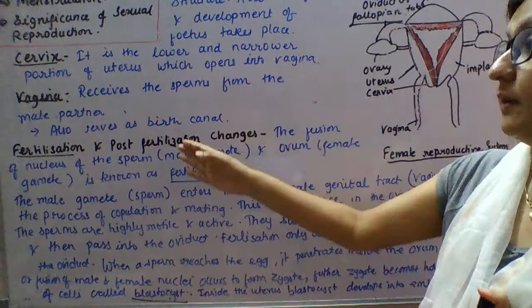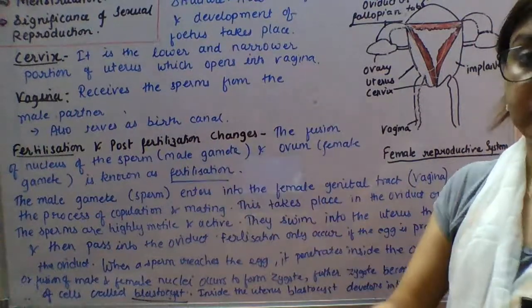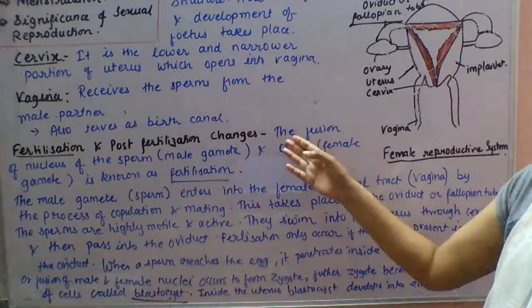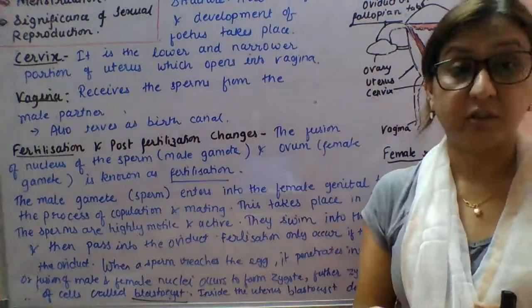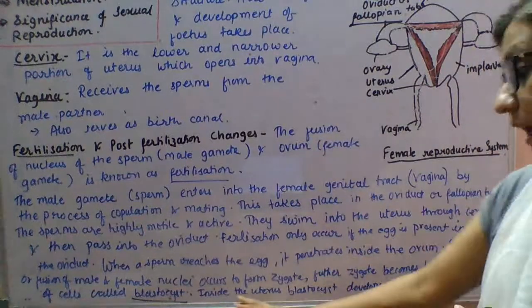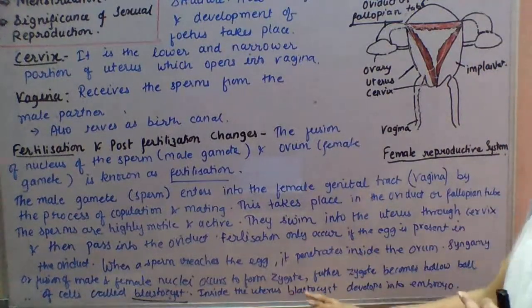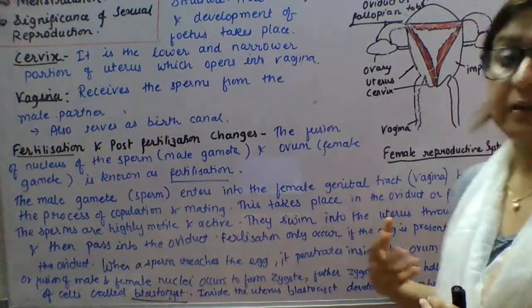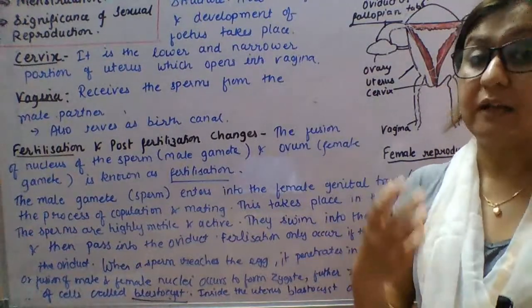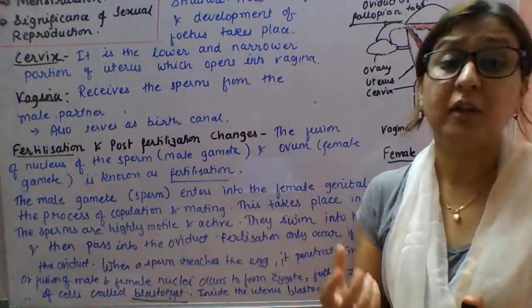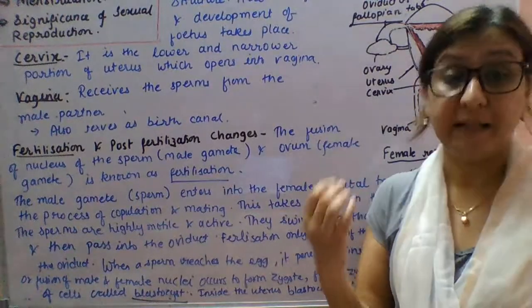Now we will see the post fertilization changes. Now we see the 4 post fertilization changes. First, the placenta, because inside the uterus the development of the embryo takes place, and during the development the embryo is attached to the placenta.